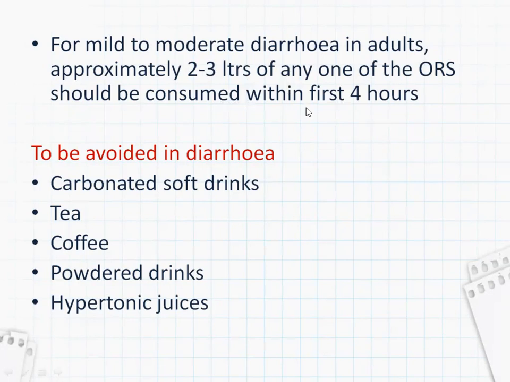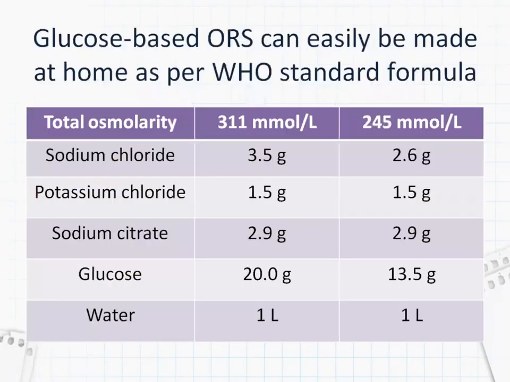And earlier, as I said, in children the glucose and, sorry, not potassium, but sodium amount should be decreased.